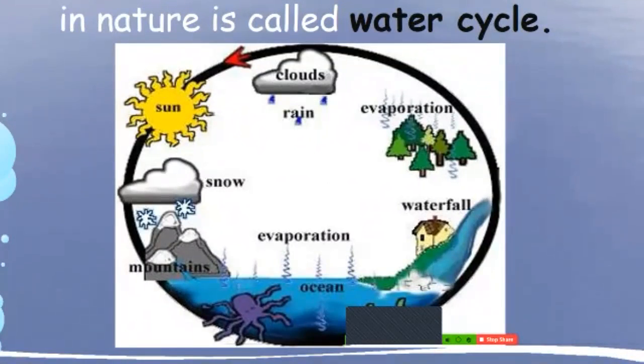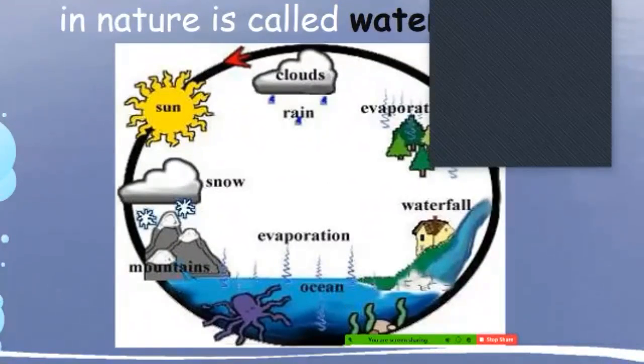When the sunlight falls on the ocean, five students raised their hands. I want to know about it. Yes, Ayushi Singh, tell me.